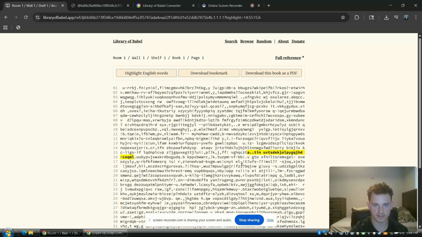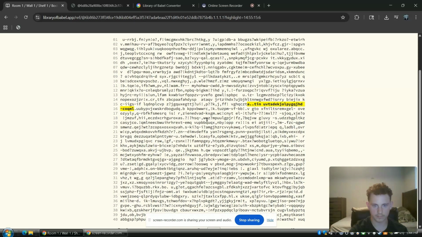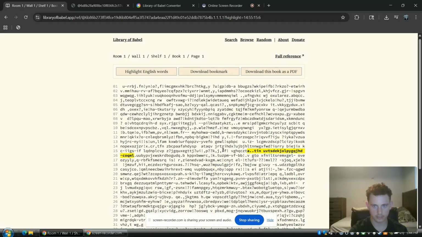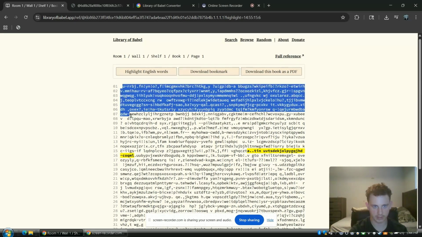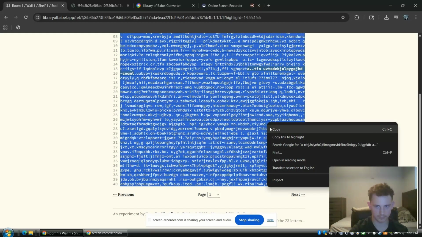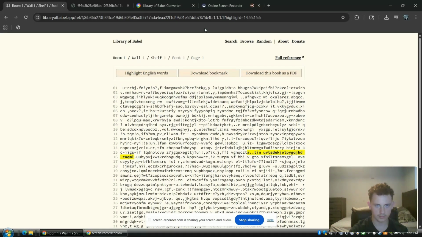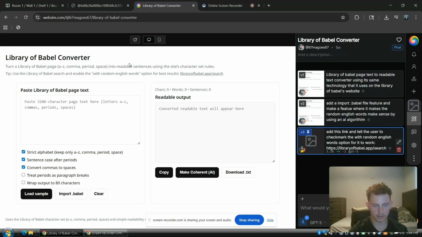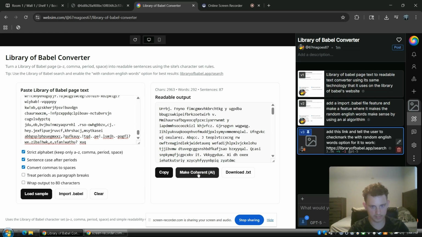Sometimes it may not make any sense at all. Sometimes it's just gibberish, but let's see if we can copy this. This is the first test. It may not work, but we'll see. We'll copy this entire page, which is page 1 for some reason. I guess it's just how it is. What I would recommend is putting smaller things. Make coherent AI. Let's see if it works. I'm not sure if it's actually going to work, but we'll see.